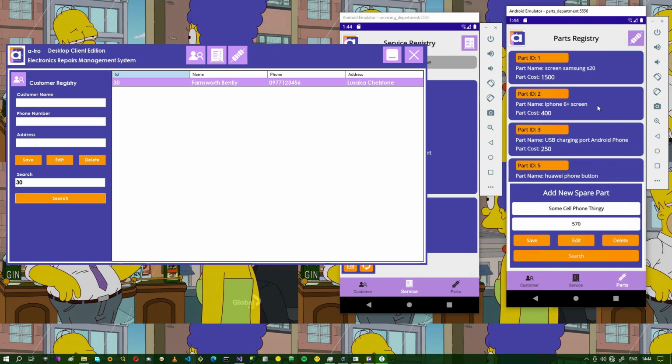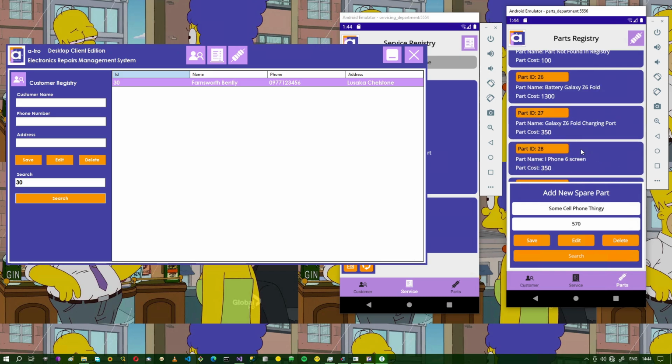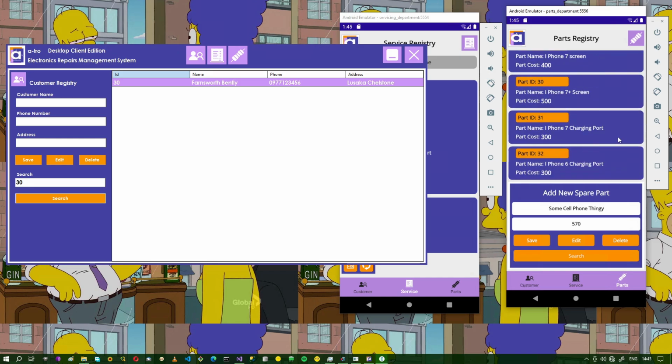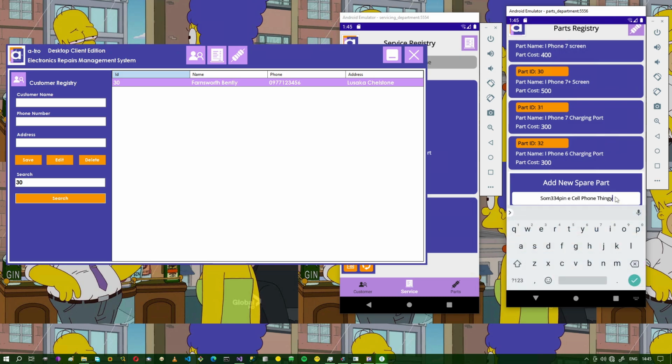For this one, we're going to come to the parts registry. In the parts registry, what we're going to do first is simulate adding a spare part. So 34, 15-inch laptop screen.